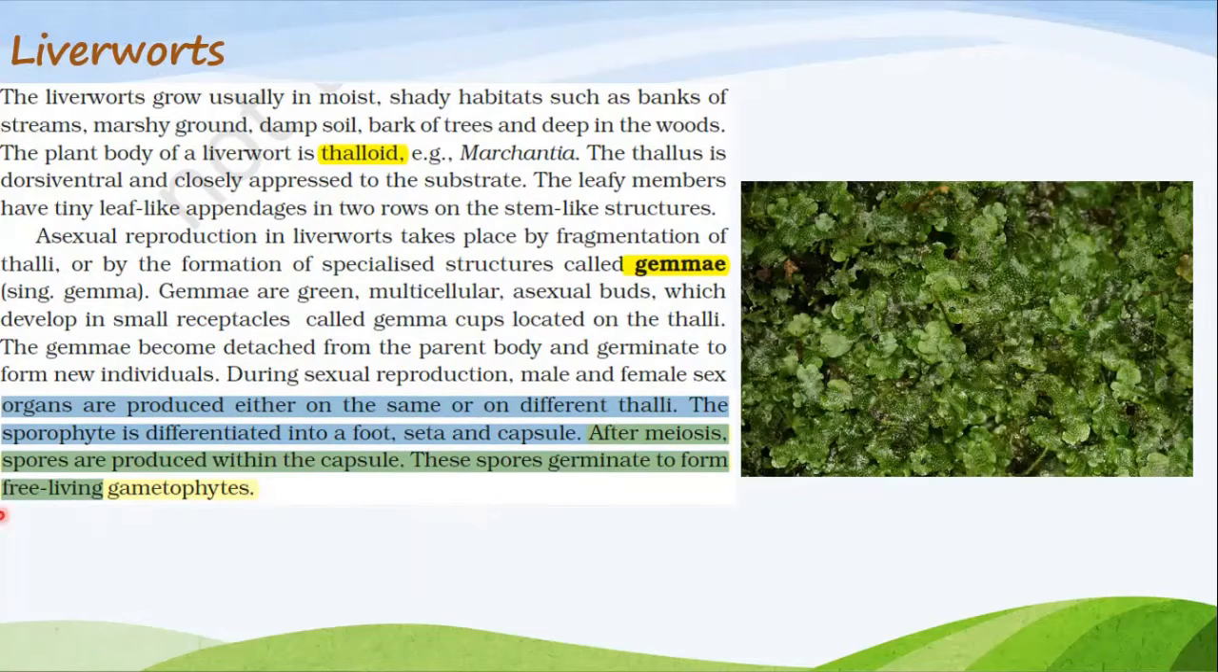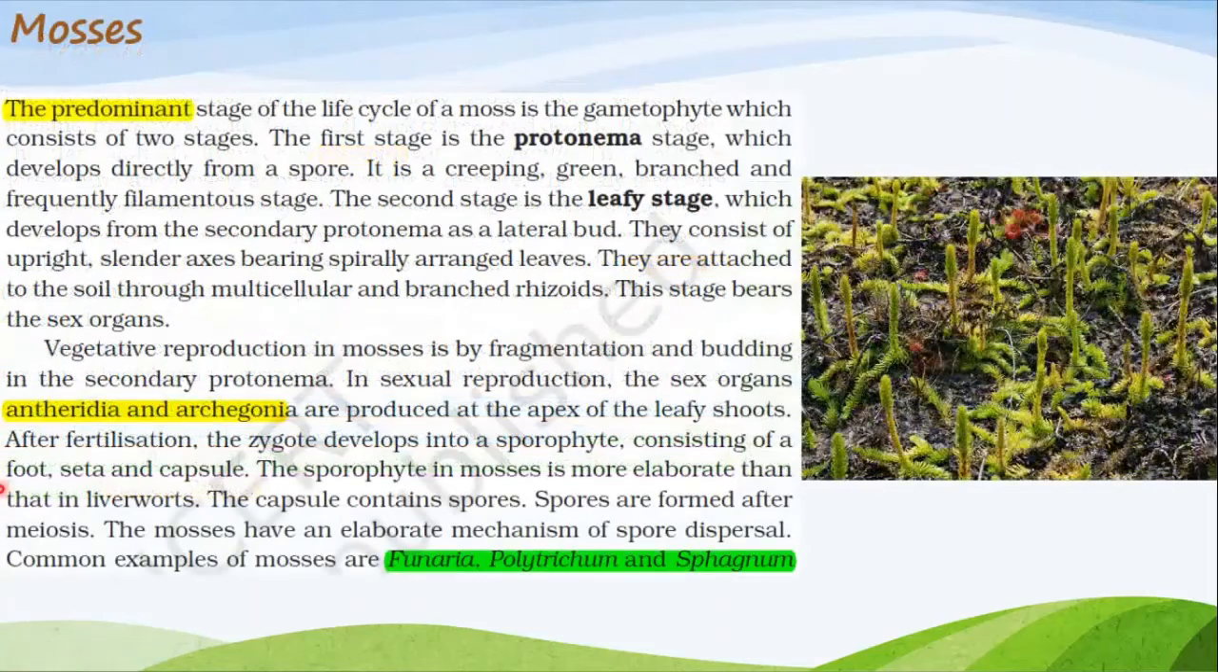They germinate to form free-living gametophytes. Okay, this is the image of liverwort. Now let's just move to the next slide. Mosses. The predominant stage of the life cycle of moss is the gametophyte,